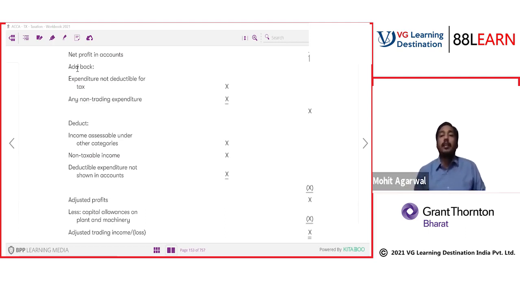So Aryan is asking, sir, why are we deducting income assessable in another category? Aryan, if there is a property income, rental income, in our accounting P&L, is it a trading income, Aryan? Is rental income a trading income? If we have an interest income, is it a trading income? Tell me, my friend. No. So don't we need to remove that income to calculate trading income? Don't we need to remove that income to calculate trading income, my friend? Got it?